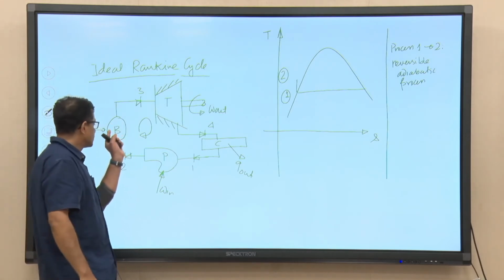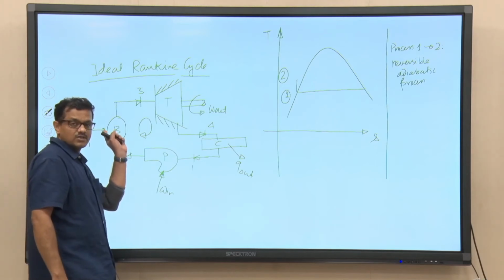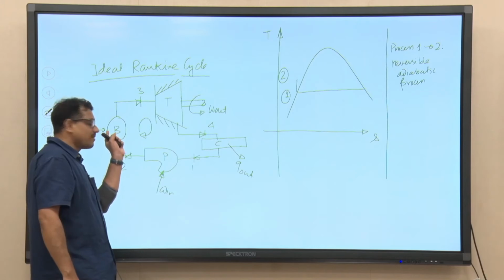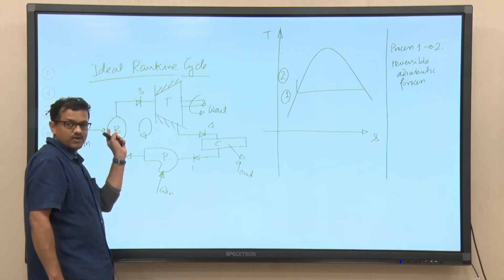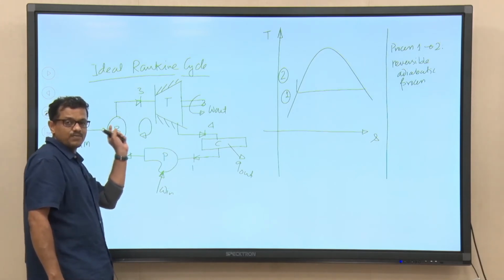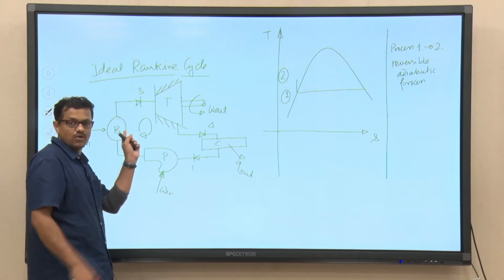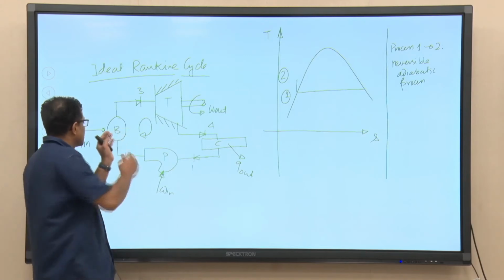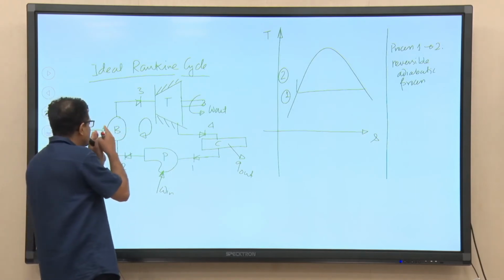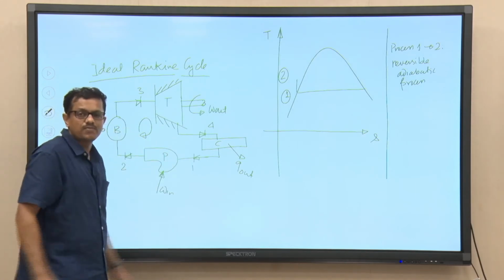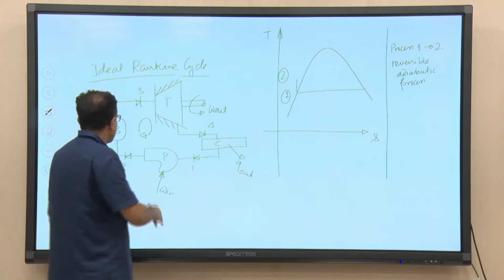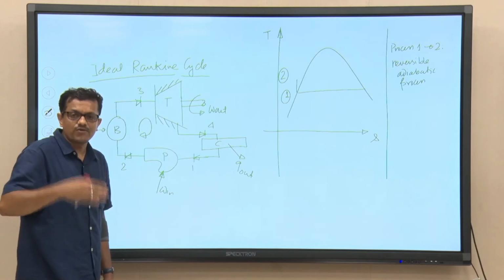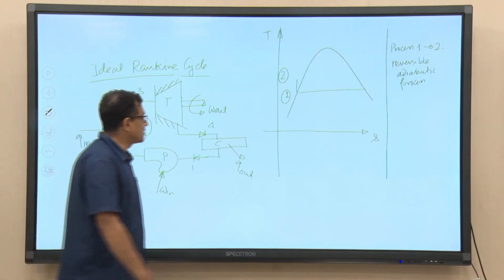In most thermal power plants, the boilers are coal fired, so the heat supplied to the boiler will come from burning coal. There are diesel fired boilers too, but in a coal fired boiler the heat comes from an external source, from burning of the coal, and the process is a constant pressure process. So, water will be converted into steam following the constant pressure process.